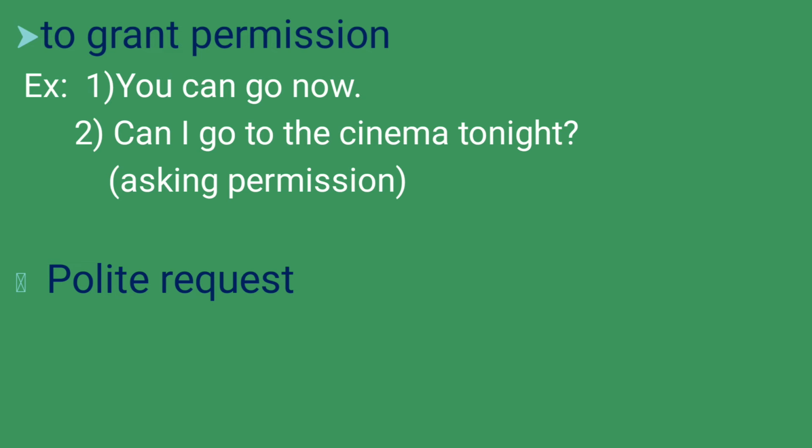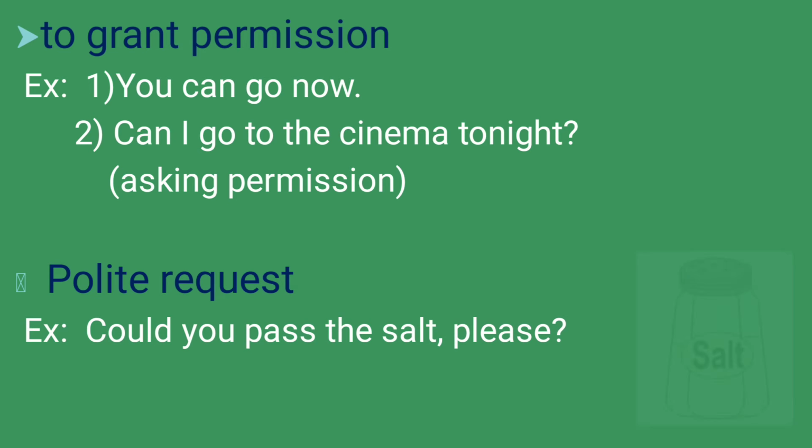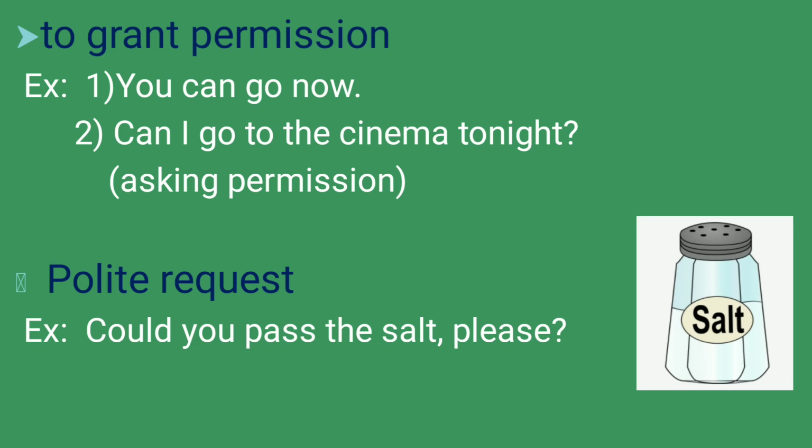Here, polite request. If you want to make a polite request, we can use only could, not can. Commonly, can and could are sharing two functions, and when you want to make a request, that too very politely, we should use the word could. Could you pass the salt, please? Could you lend your umbrella, please? In this way, for making polite requests, we can use could.